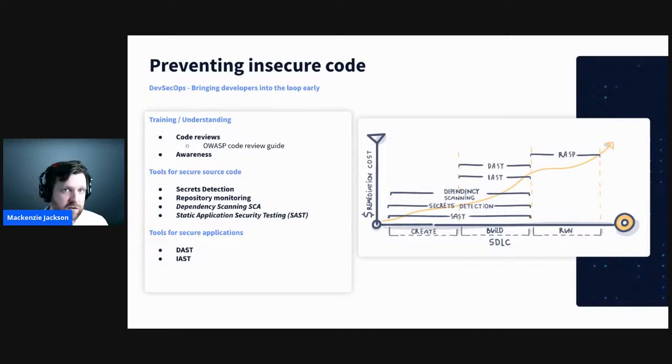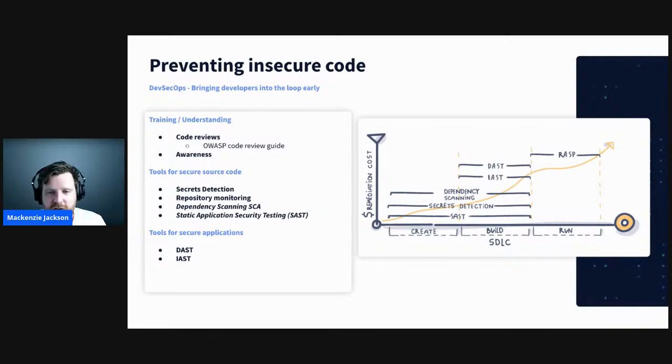The number one tool in my tool belt for secure code is secrets detection. We talked a lot about API keys and database credentials, these types of things. We need to make sure that we have secrets detection in our software development lifecycle, and not just on the latest version. We need to make sure that we have no secrets throughout our entire Git history, because this is the number one active threat that we see in source code that makes it a vulnerability.